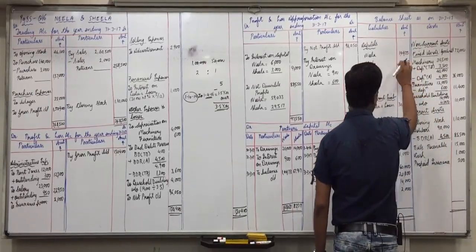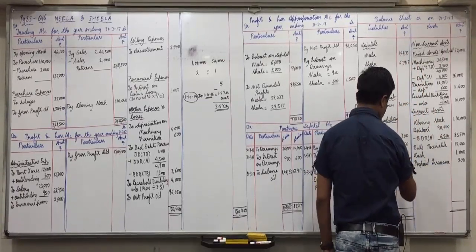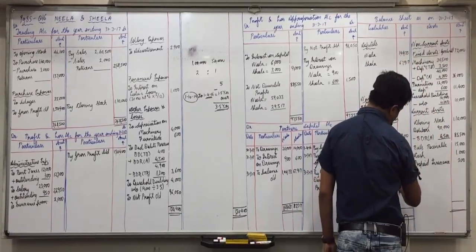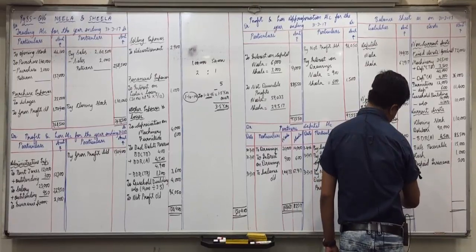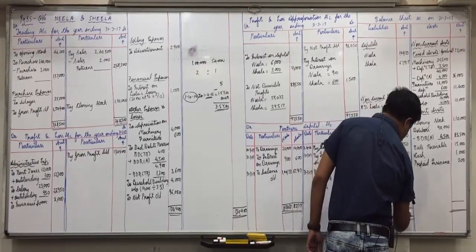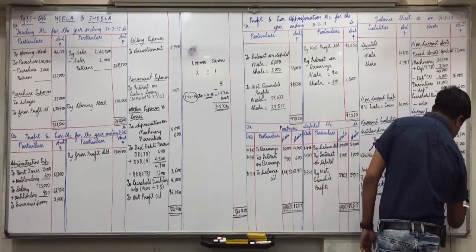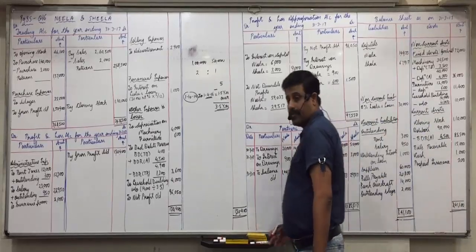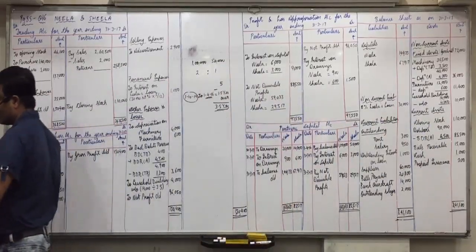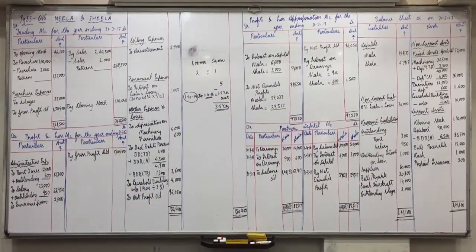Total 3,41,100. Is it same on both the sides? 3,41,100. All of you able to get that? So everyone is clear with this question?